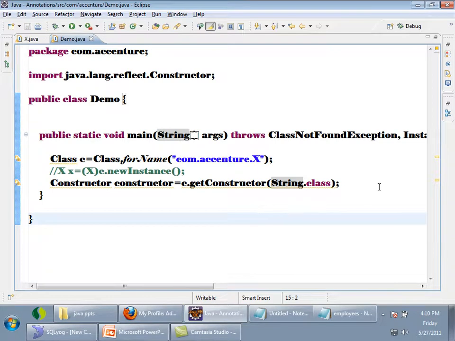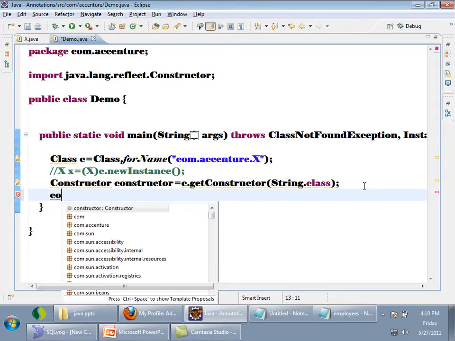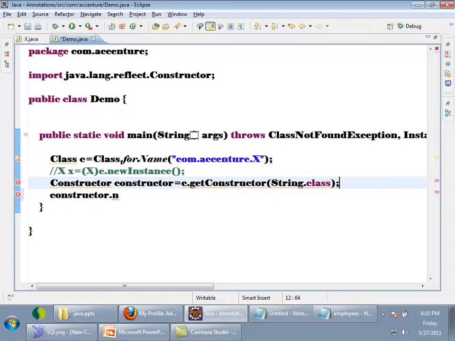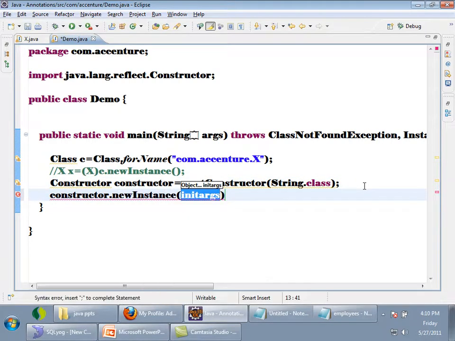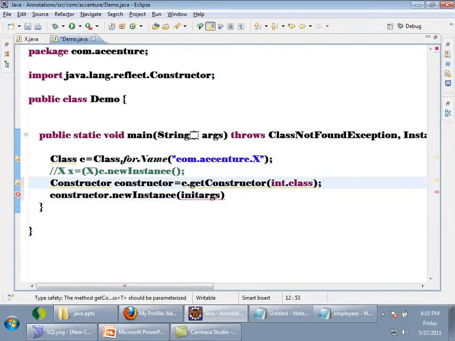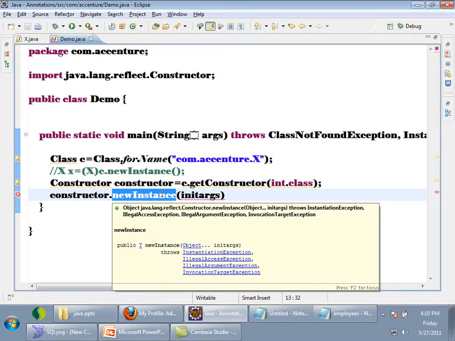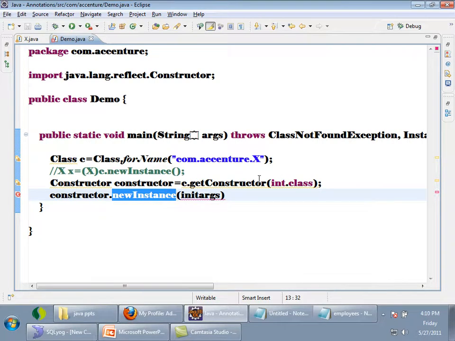Now what I can do is constructor dot newInstance. See, the newInstance method will create an object of that class by using this constructor. Now I got a constructor object which is taking String, right? If I pass int.class, now I got a constructor object for the constructor which is taking int in class X. Now dot newInstance will create an object, but while creating an object I have to pass a value for the constructor. So I'll pass some value 10 as it's taking int. So this will create an object by passing this parameter.